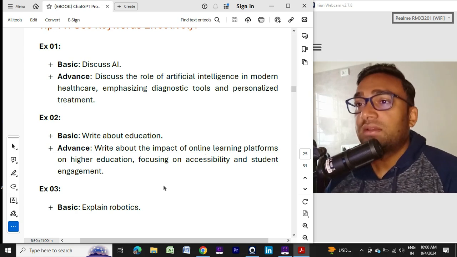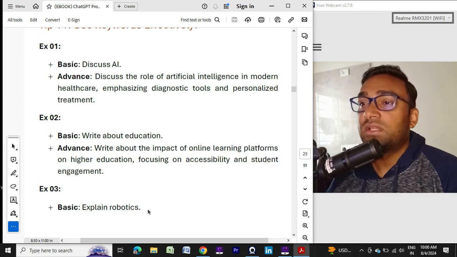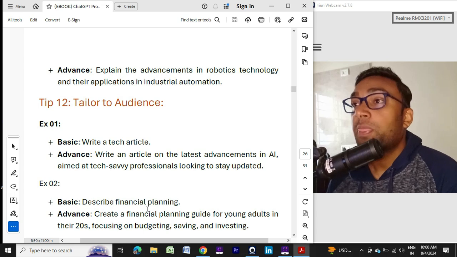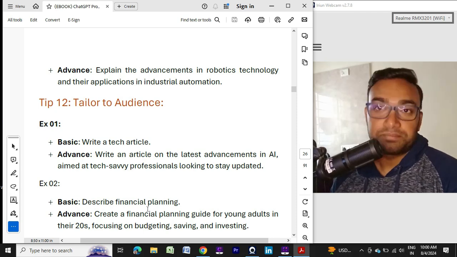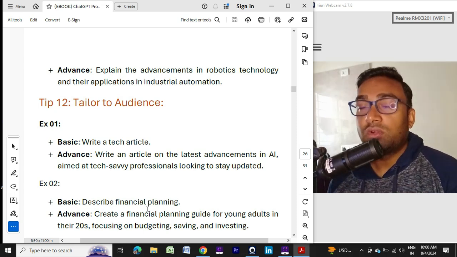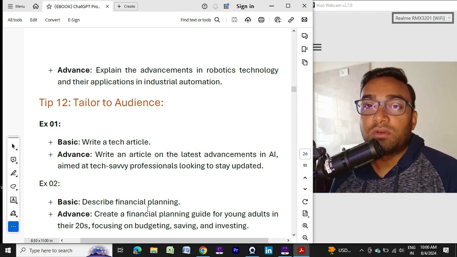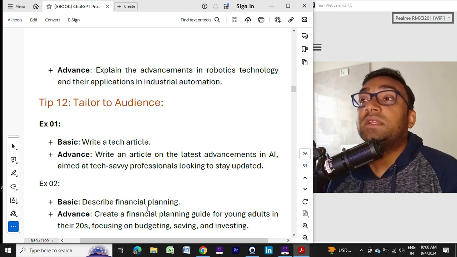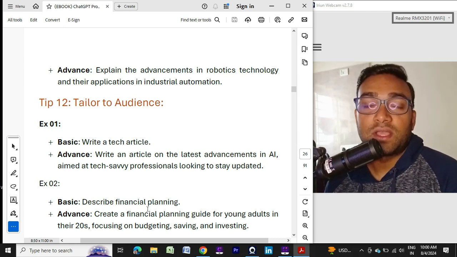And again, the third example is "explain robotics." You are asking ChatGPT to explain robotics, so it will provide a generic answer again. Then suppose you modify your prompt: "Explain the advancement in robotics technology and their applications in industrial automation." You want the explanation about robotics technology, but on which field, which department, what is your purpose? So you say, please explain the applications in industrial automation, and how robotics technology can play a role there.